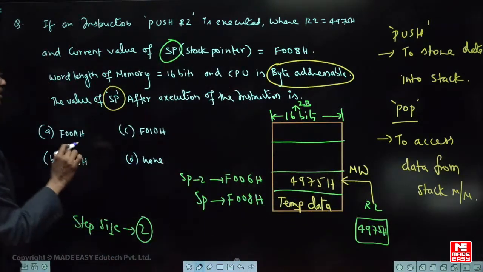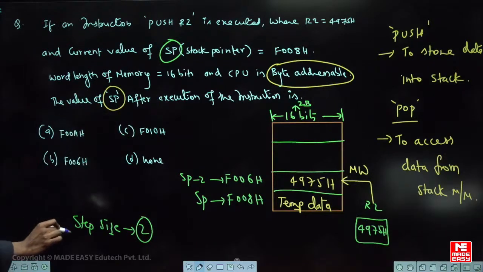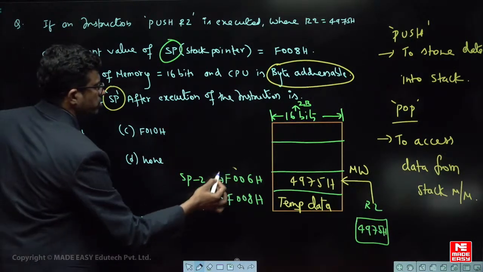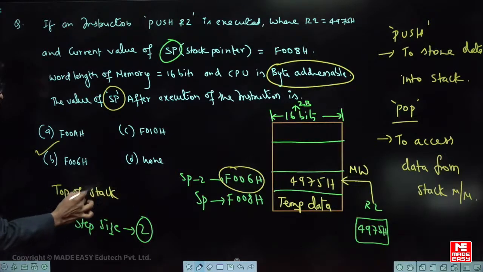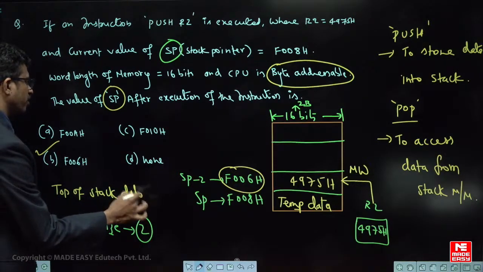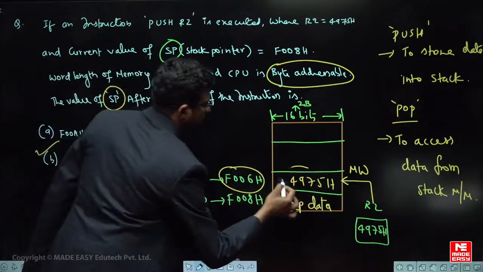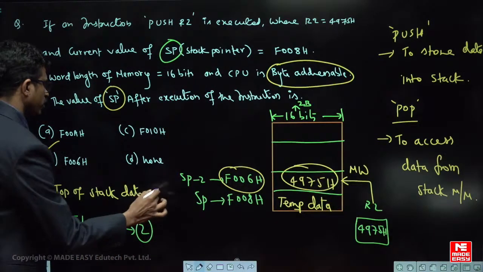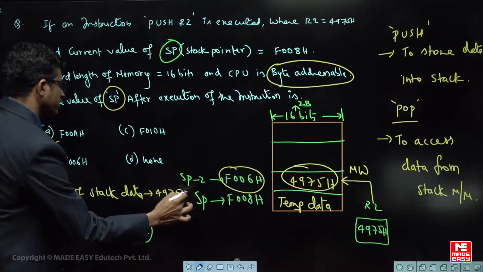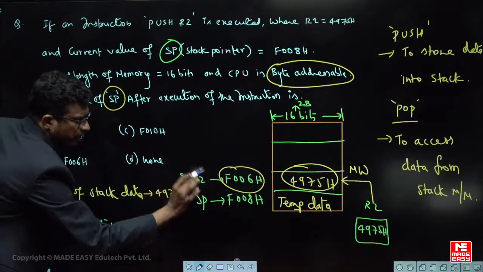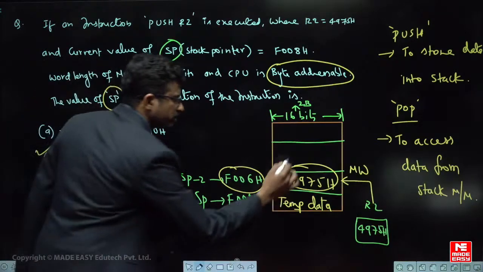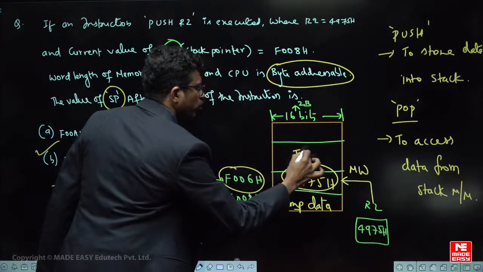Now what is the question he is asking? The value of SP after the execution of the instruction. So tell me, what is the value of SP? F006. This is the value of SP. Sometimes a question will be asked, what is the data at the top of stack? Sometimes the question can be like this also. He may ask, what is the top of stack data? 4975. Top of stack data will be 4975. It means whatever is the current data at the current value of SP, that is called the data at top of stack.